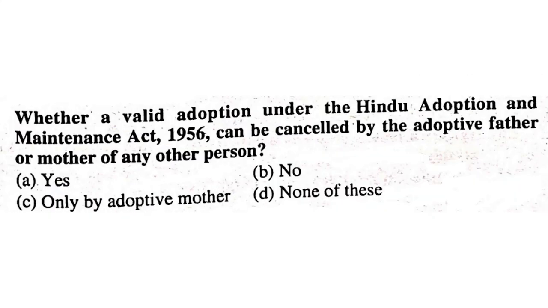Whether a valid adoption under the Hindu Adoption and Maintenance Act 1956 can be cancelled by the adoptive father or mother or any other person. The answer is no. Once a valid adoption has been done, it cannot be cancelled by the adoptive father or mother or any other person.